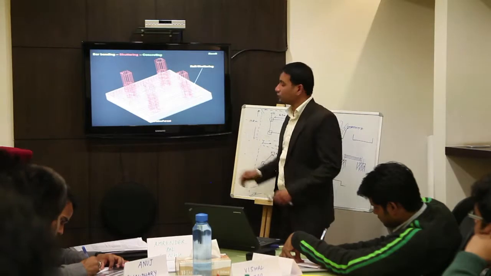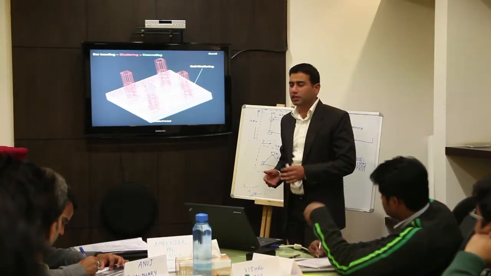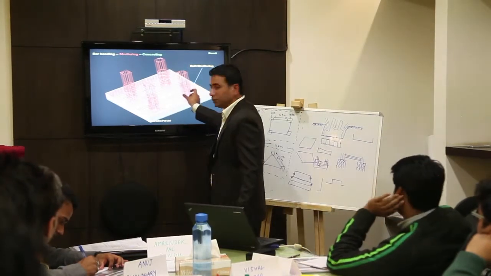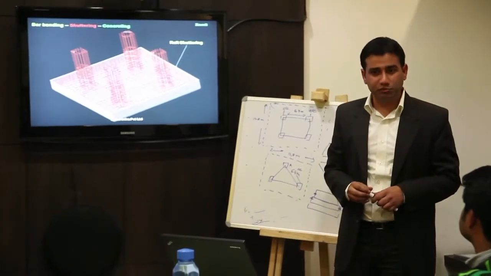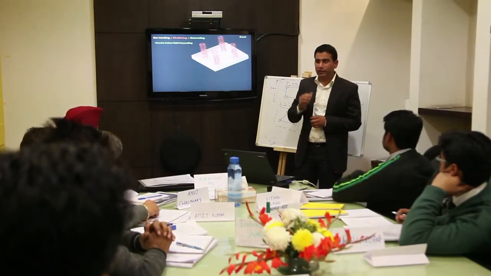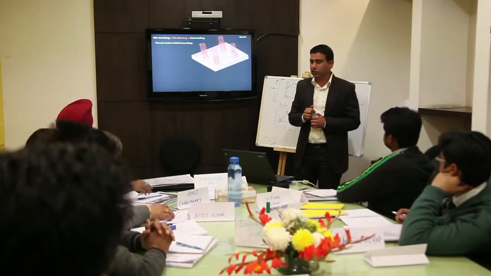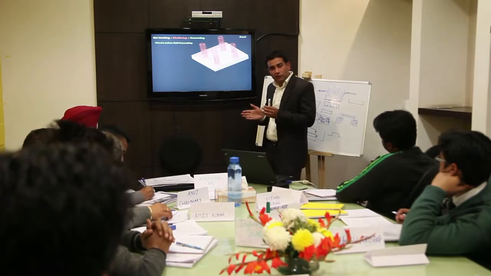This is called raft shuttering. In the isolated type, you have to call it the isolated shuttering. And when you go for the column, that is the column shuttering. When you go for the beam, that is the beam shuttering. Numbers are equal. All the thickness of the steel rods are as per the specification given in the drawing. And the depth of the shuttering is according to the foundation.